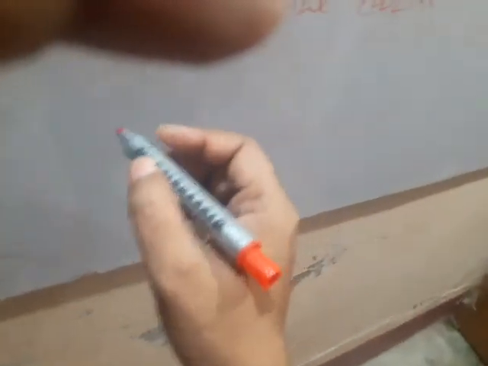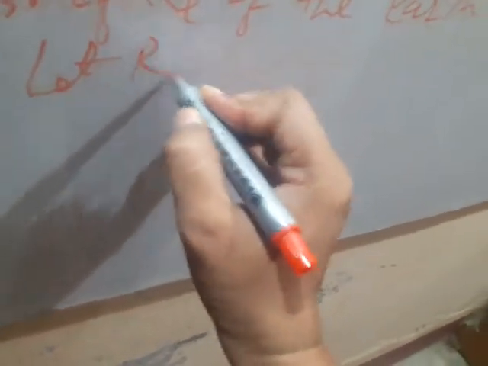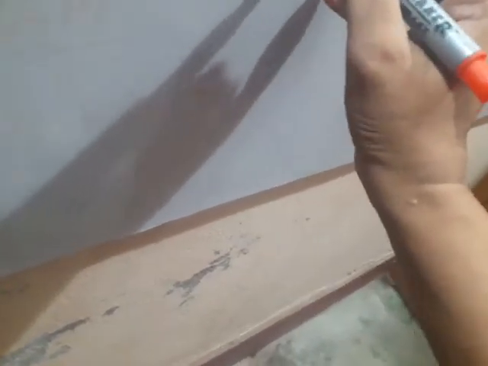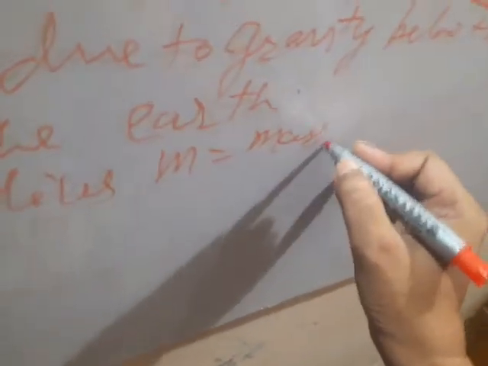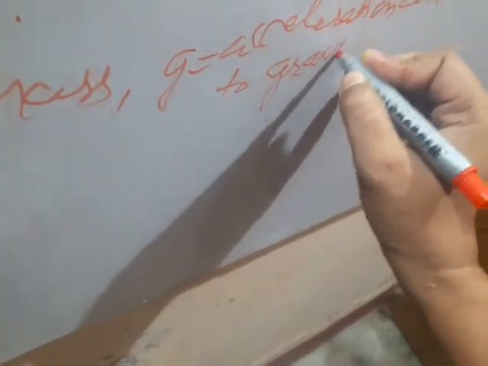In this case, what will you do? Let r be the radius, m the mass, and g the acceleration due to gravity. Try to understand.